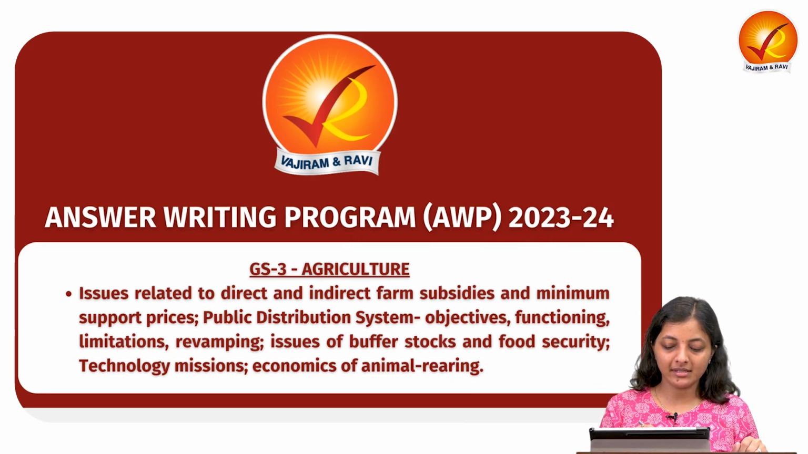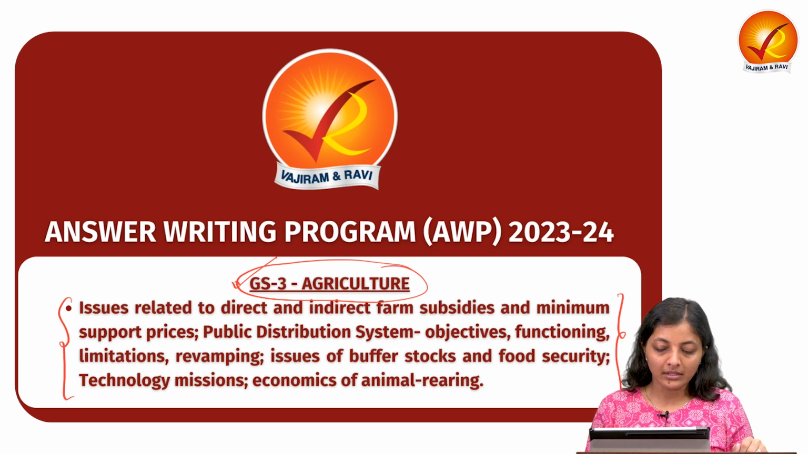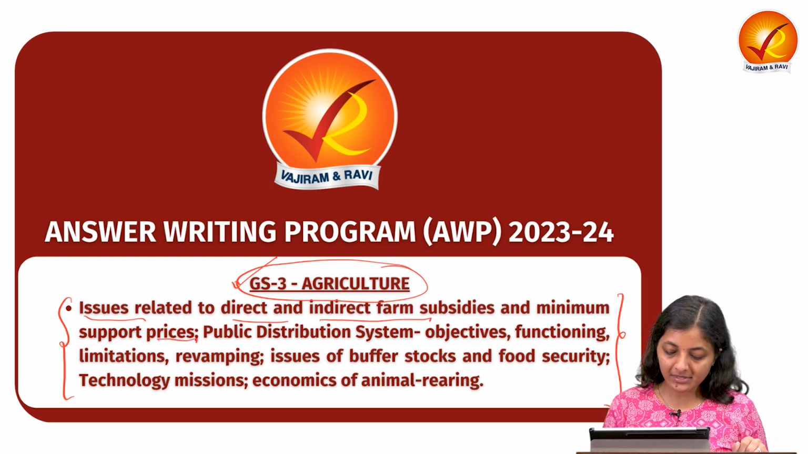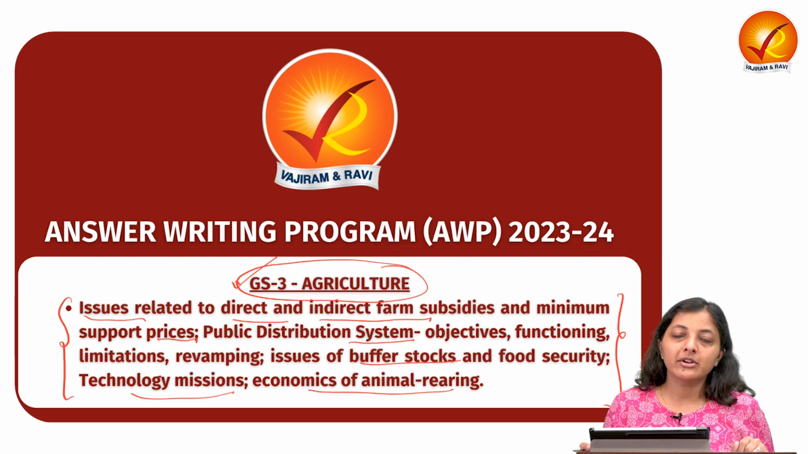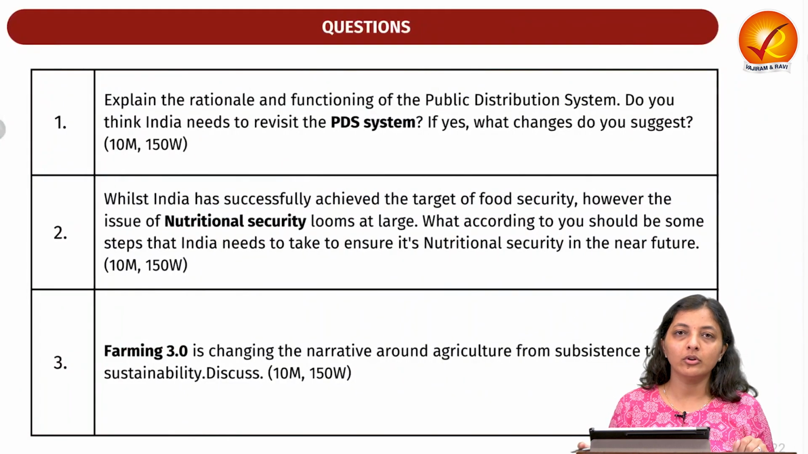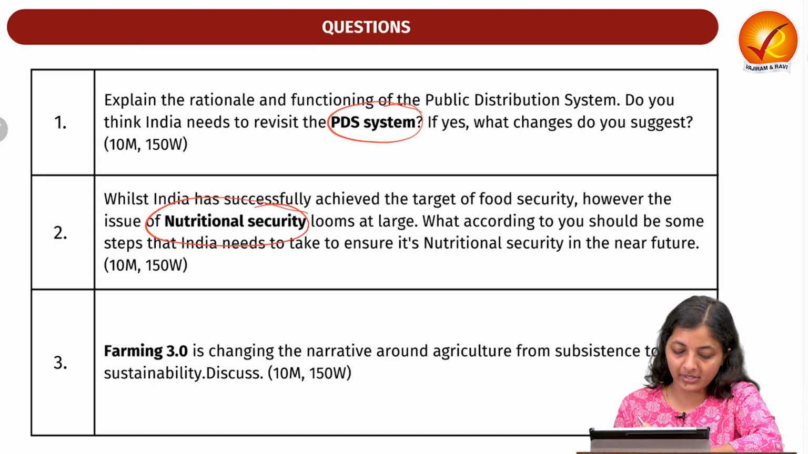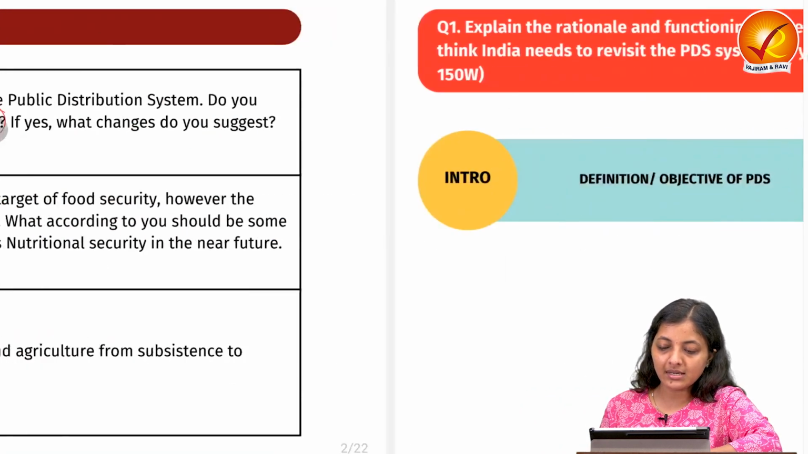Today we will be discussing 3 questions, 2 questions from this GS3 agriculture part and from this topic and one from the current affairs. The topic would be issues related to direct and indirect farm subsidies, MSP, PDS system, issues of buffer stock, food security, technology missions and economies of animal rearing. So let's take an overview of all the 3 questions. The first one is related to the PDS system, the second one is related to the nutritional as well as the food security, and the third one is related to farming 3.0. So let's start one by one.